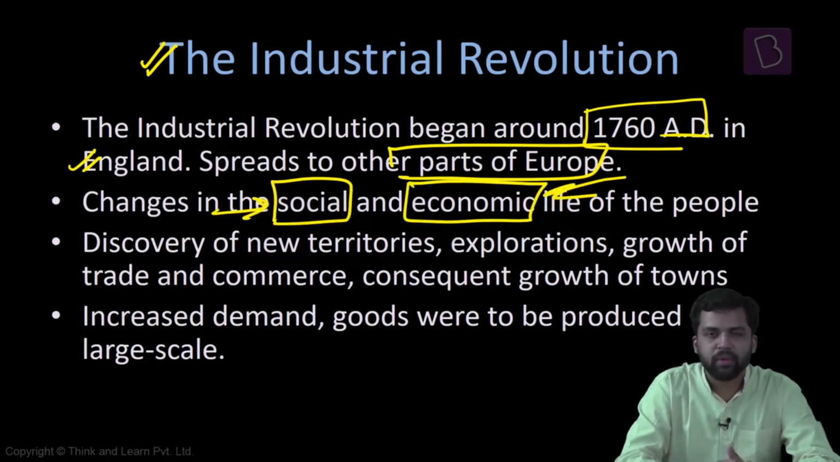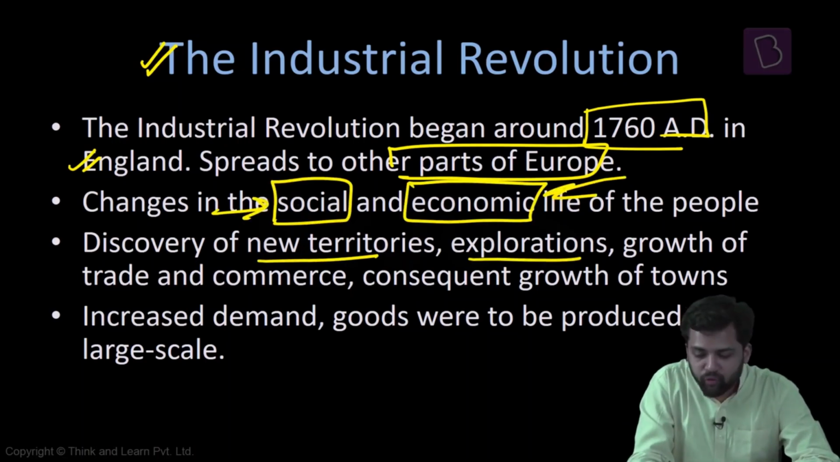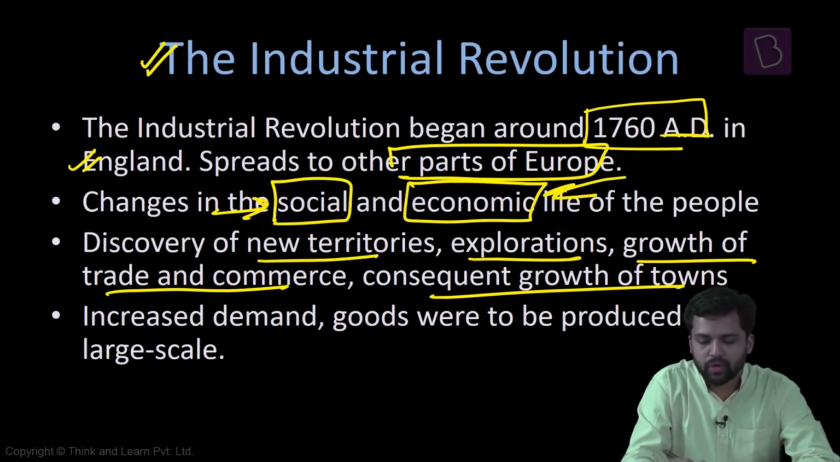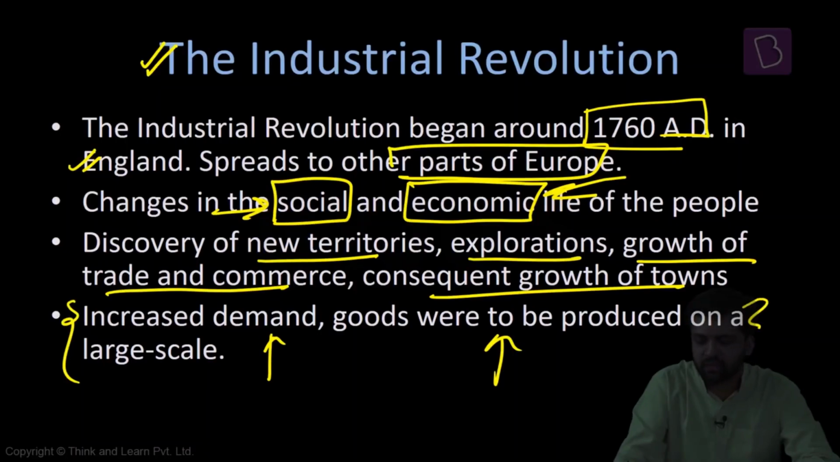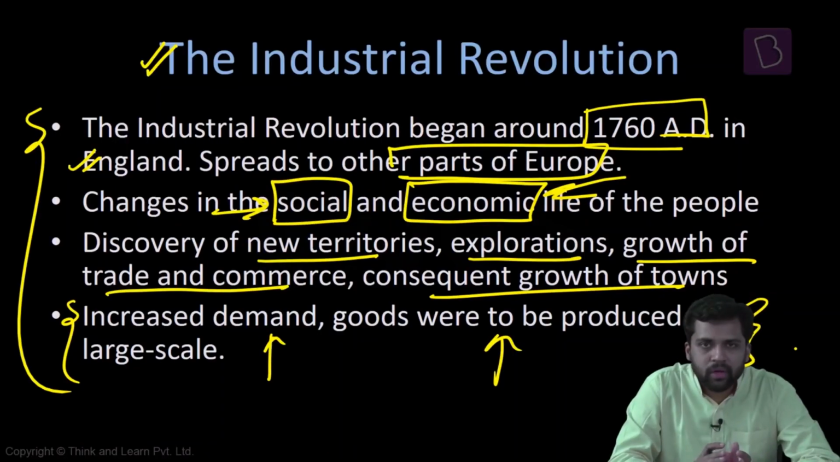So there were changes in society as well as the economy, and these led to further developments. For example, the development of new territories; it fueled exploration and the growth of trade and commerce. It also led to urbanization and the consequent growth of towns. It increased demand, and goods started to be produced on a large scale. These were some of the features of the Industrial Revolution. But how did it all start? What were the ways by which it took off?